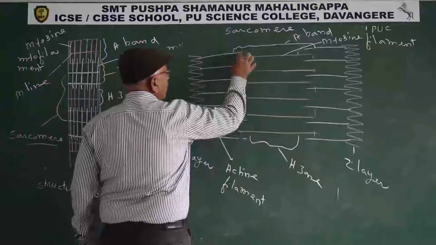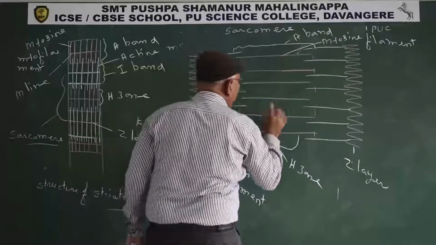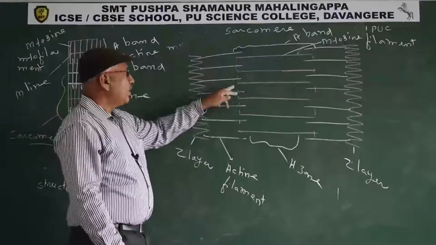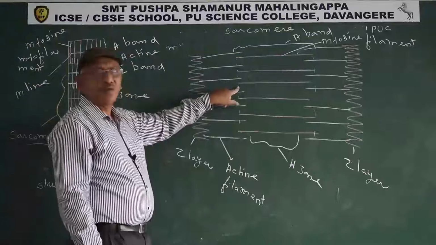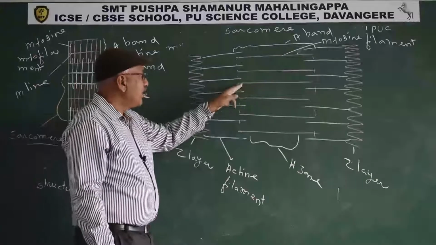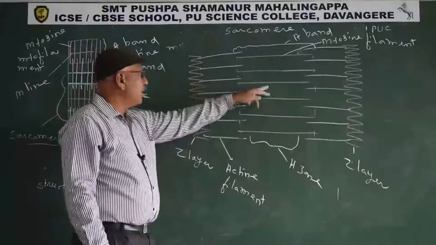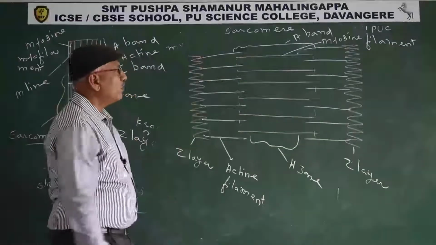Peripheral part of A band contains both myosin and actin filaments. H zone contains only myosin filaments. So due to presence of both actin and myosin filaments, peripheral part of A band is the thickest zone. H zone is lighter when compared to peripheral part of A band and thick when compared to I band. So, sarcomere.